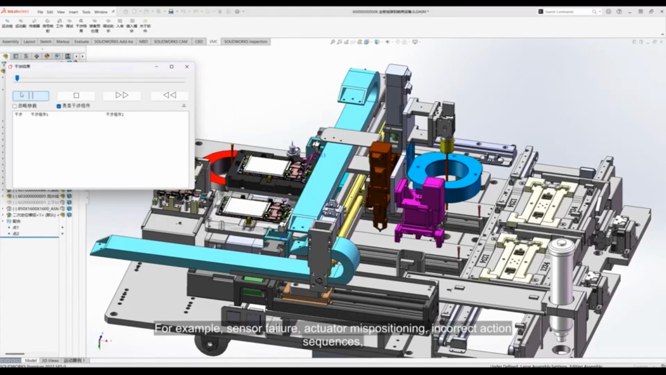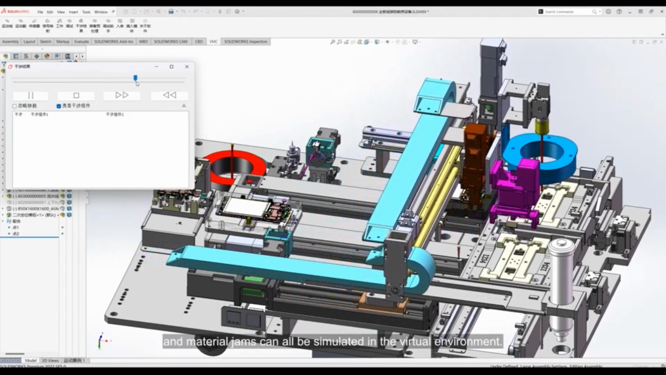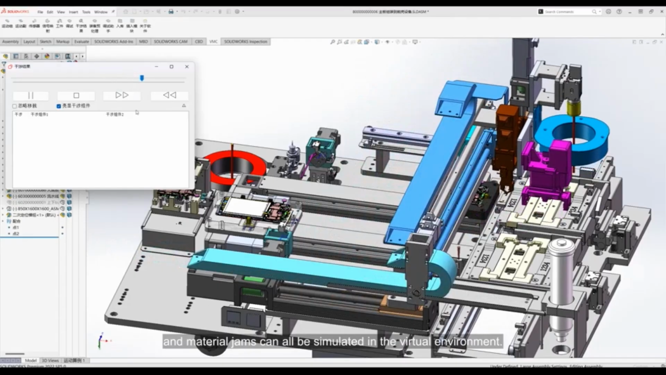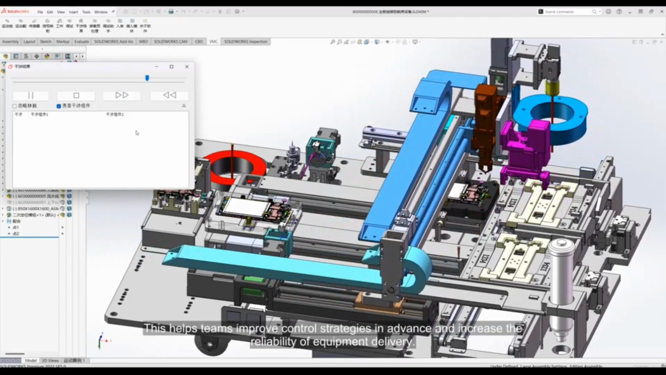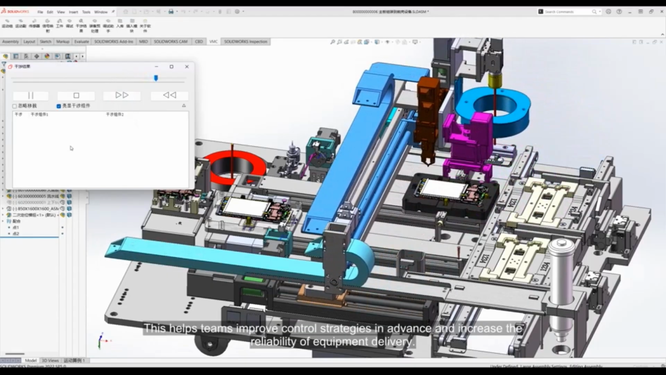For example, sensor failure, actuator mispositioning, incorrect action sequences, and material jams can all be simulated in the virtual environment. This helps teams improve control strategies in advance and increase the reliability of equipment delivery.